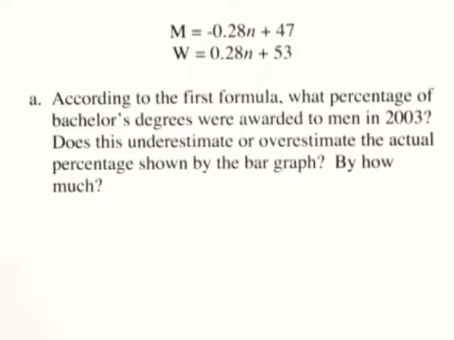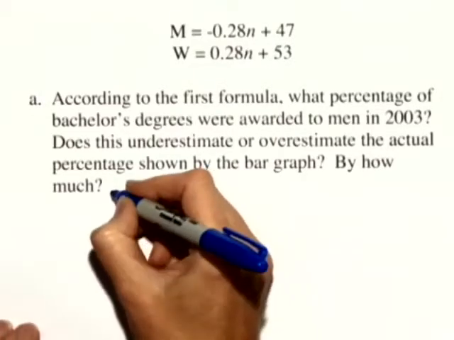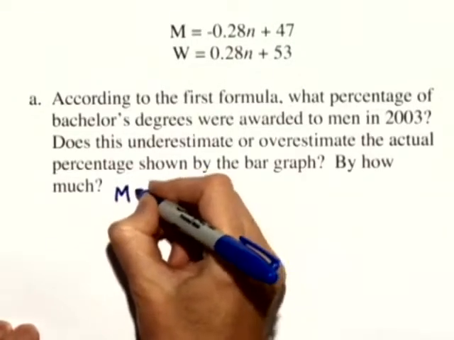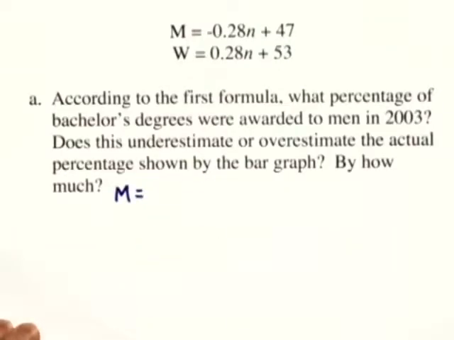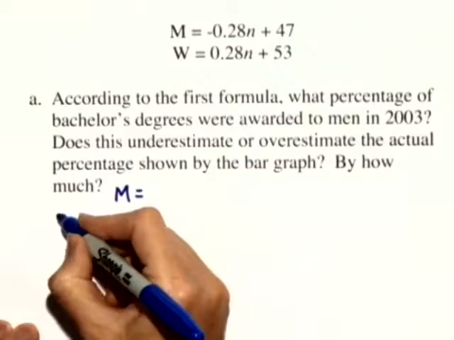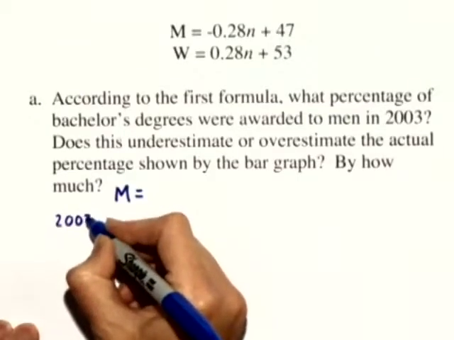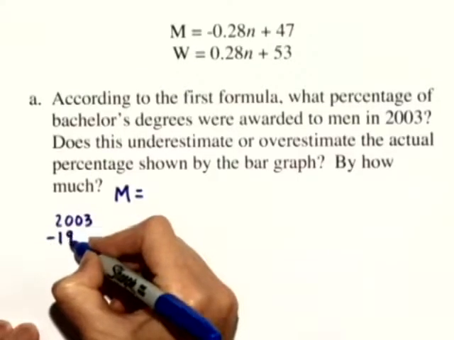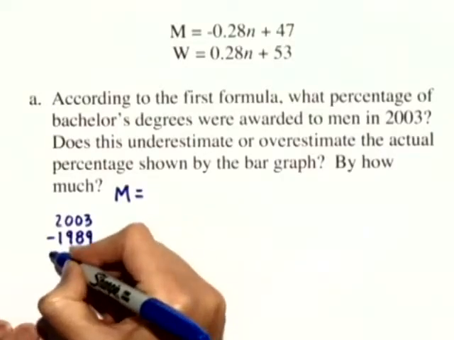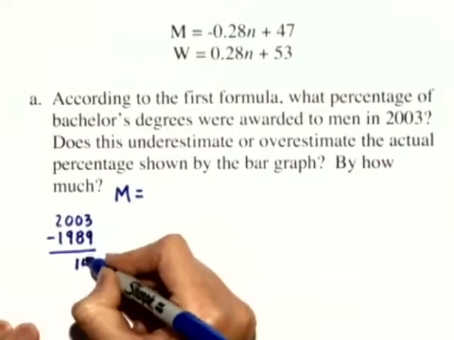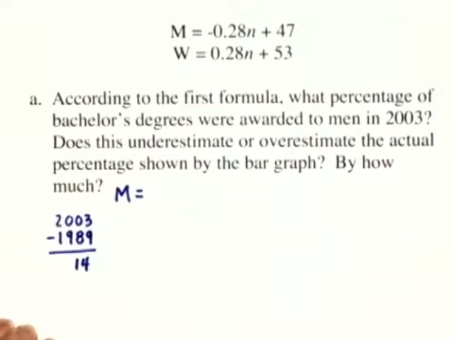By how much? Well, the first formula shows the percentage of degrees awarded to men, and we're looking in 2003. Well, we need to take 2003 and subtract 1989, because it's that many years after 1989. We'll get a total of 14 years later. So we'll substitute 14 in for n.